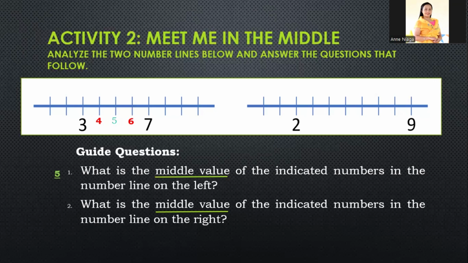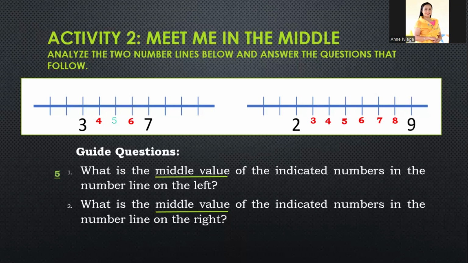So pagkatapos ng 2, that is 3, 4, 5, 6, 7, 8, and 9. So ibig sabihin, yung naka-red colors na mga numbers 3 hanggang 8, yun ang mga number in between sa 2 at 9. Pero kailangan na ito nating sagutin kung ano nga ba ang numero or bilang na nasa gitna.